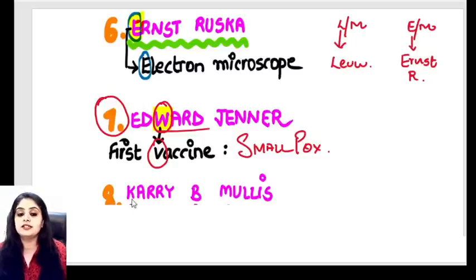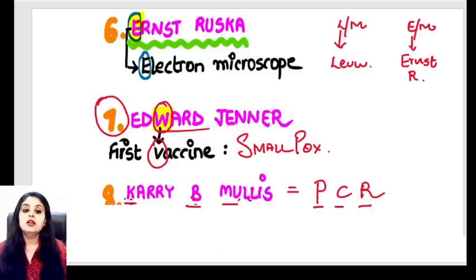Coming to the last scientist, with three names, first name, middle name, last name. Kary B. Mullis has given us something which has three alphabets again. So the scientist with three names has given us a technique with three alphabets, and that is PCR, polymerase chain reaction. Well, that is a wrap up of the most important scientists that we have.